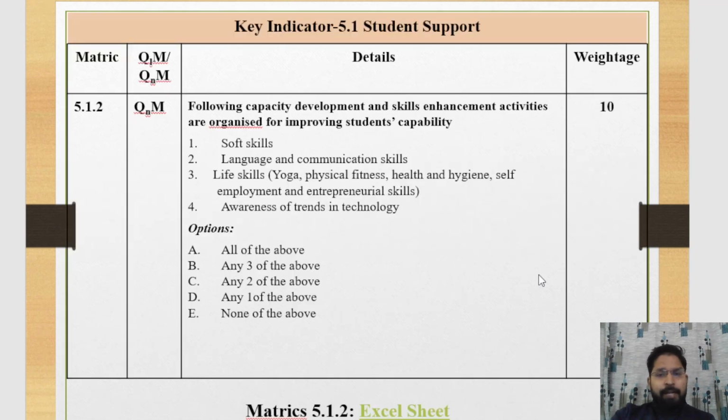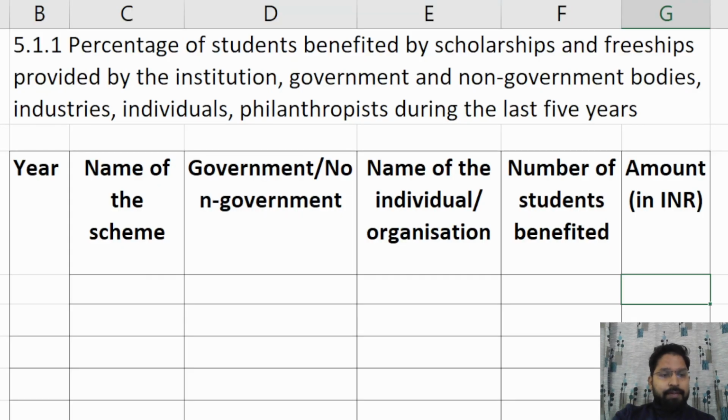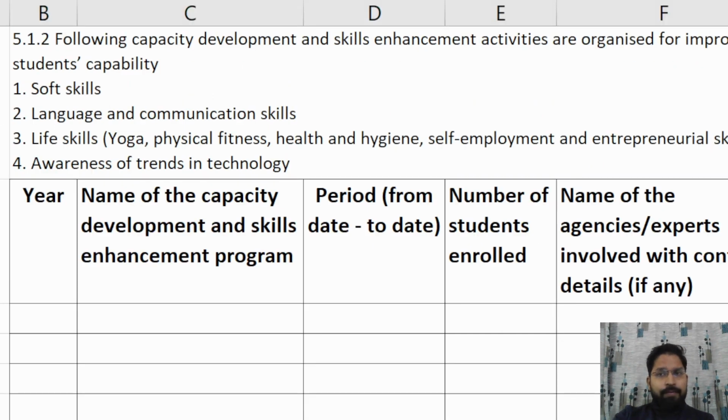Now we discuss the template of 5.1.2. This one is the template of 5.1.2. Here we mention the year, the name of the capacity development or skill enhancement program you claim, the time period of that particular activity, the names of the students enrolled in that activity, and the name of the agency or expert involved in this activity. You provide the details of that. The number of rows can be filled here. This one is the template.